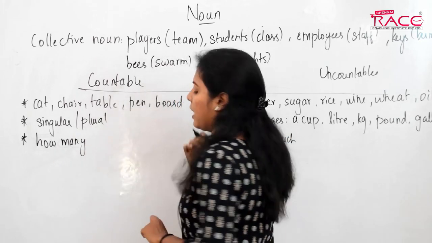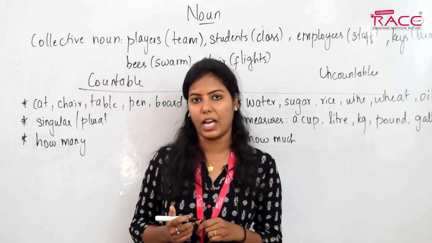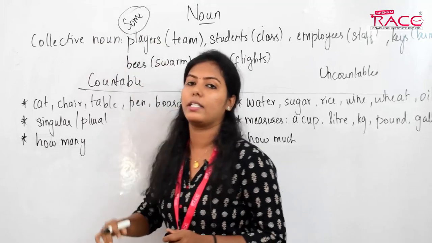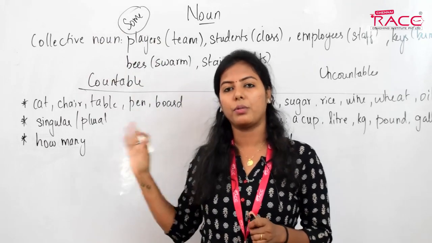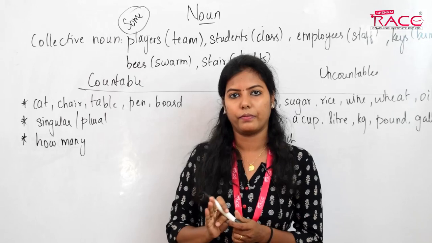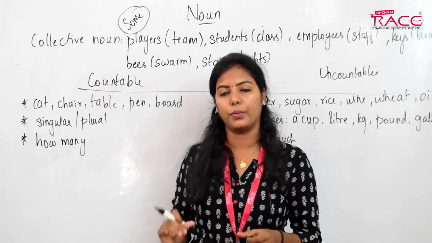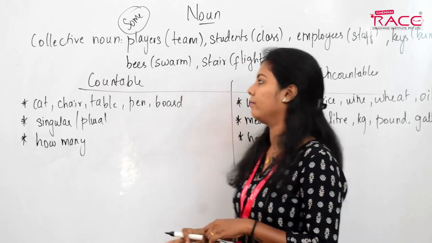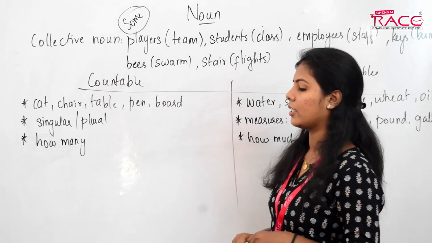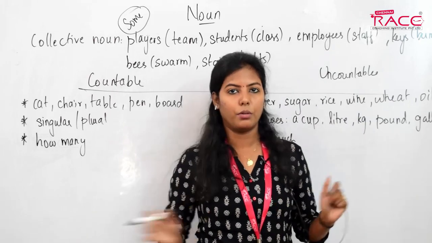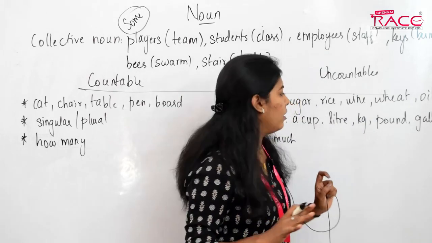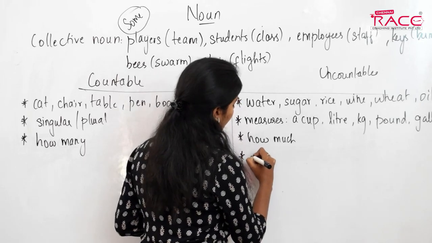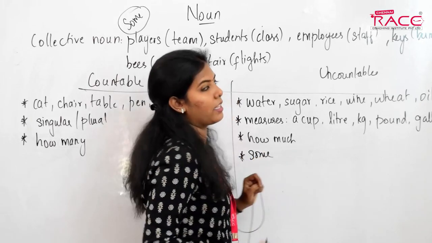Now I'll tell you a word. S-O-M-E, some. With which noun do you use some, countable or uncountable? We can use it with uncountable, right? We can say there is only some juice left in the glass. Only some juice is left in the jar.